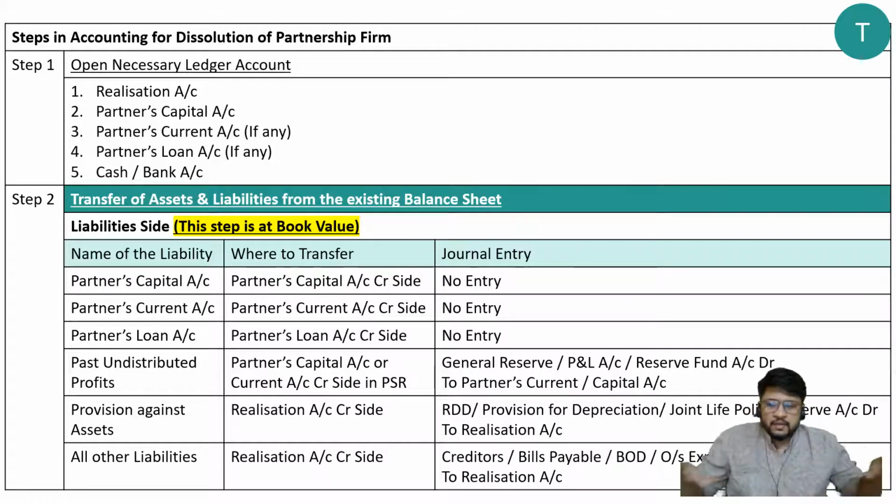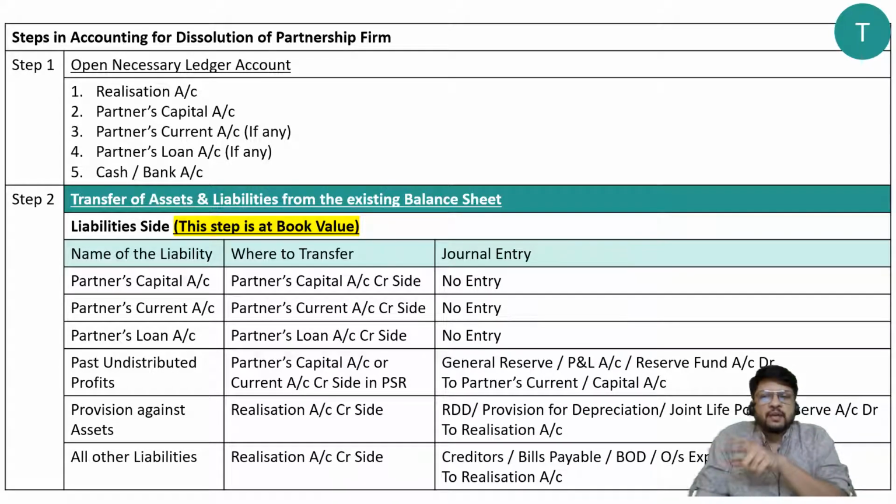First step, open necessary ledger accounts. First account is realization account, then partners capital account, then cash or bank account. These 3 accounts are compulsory, and 2 optional accounts. If the problem is already having partners current account, we'll prepare the same. If the problem is having partners loan account, we'll prepare the same. Otherwise we'll not prepare them. They are optional accounts. Once this part is complete, then we'll go for the second step. Second step talks about transfer of assets and liabilities from the existing balance sheet. Repeating for the last time, from the existing balance sheet.